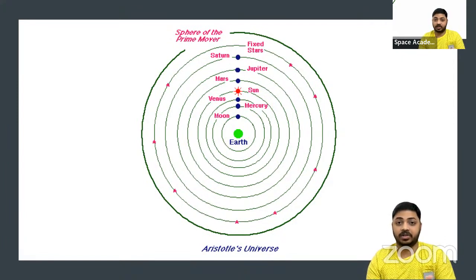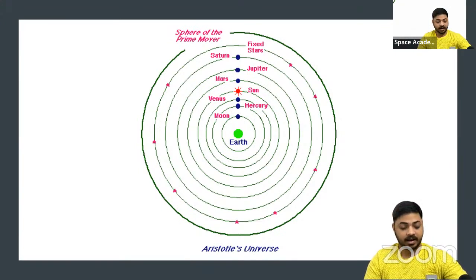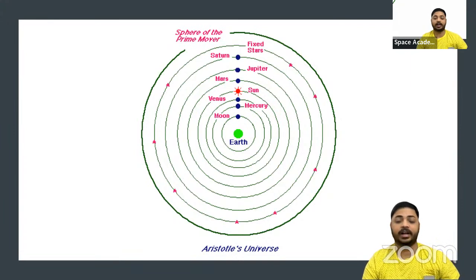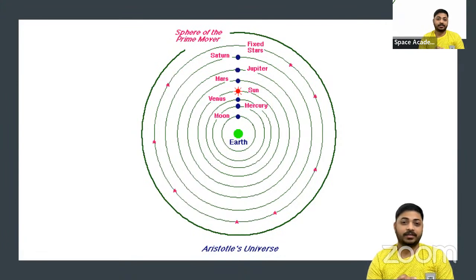Experimental science was not popular. So whatever some respected people in the community conveyed, we had to follow it. Aristotle was a great follower of Plato, and with his philosophy, he made the world's first diagram of our universe.